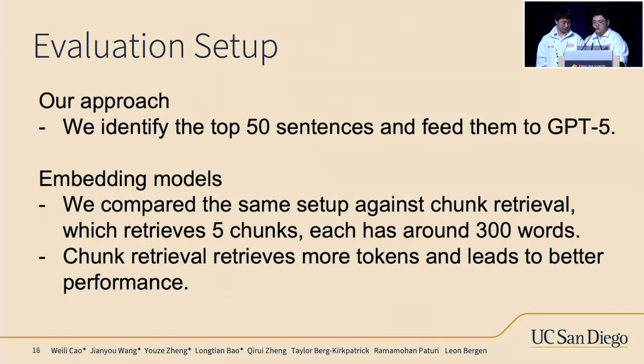Our evaluation setup is pretty straightforward. For the SP scanners, we select the top 50 sentences, which we feed to GPT-5 to generate the answer. For embedding models, we consider two setups. One is to select the top 50 sentences, and the other is to select the top 5 chunks, where each chunk has around 300 words. This is a standard RAG setting used in previous papers. Empirically, we found retrieving 5 chunks yields better performance than retrieving 50 sentences across all embedding models, which could be because chunk retrieval retrieves 25% more tokens than sentence-level retrieval. To be more than fair, throughout the paper, we reported performance from the chunk retrieval setting for embedding models.